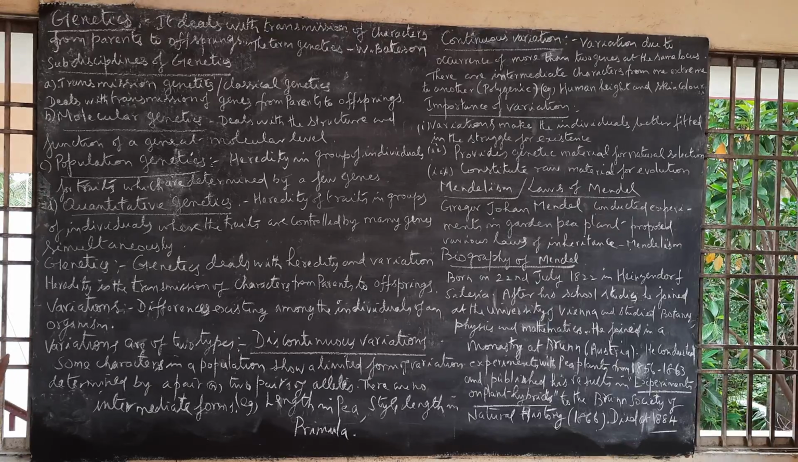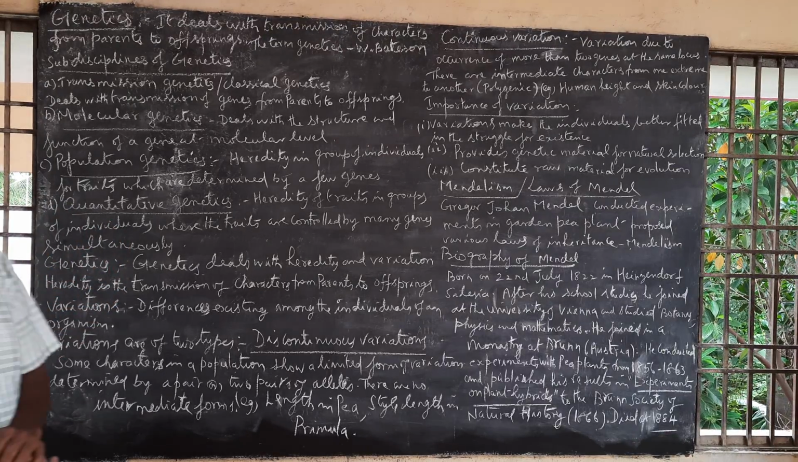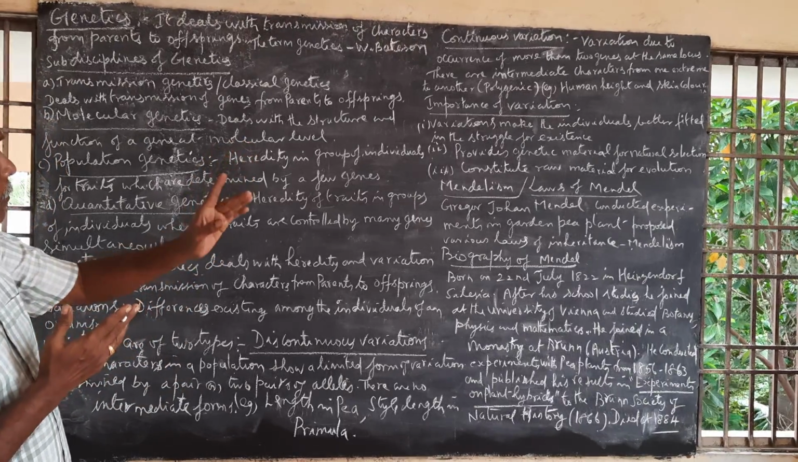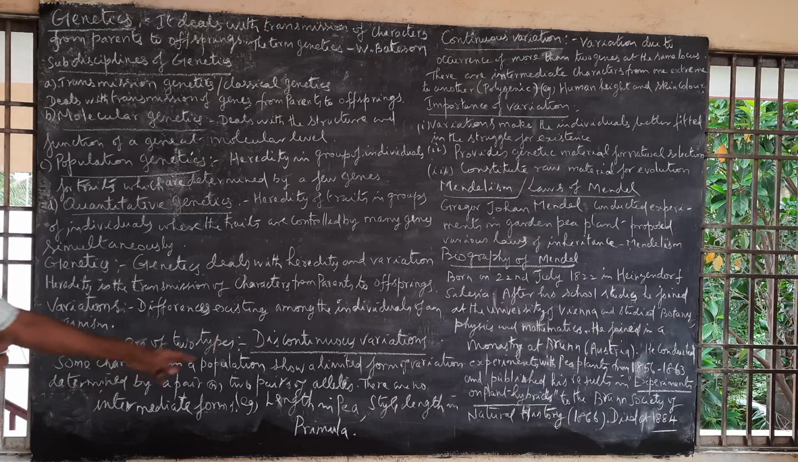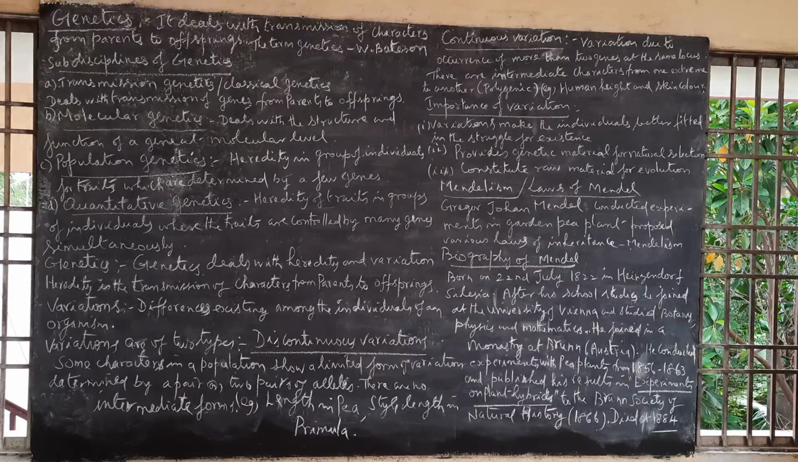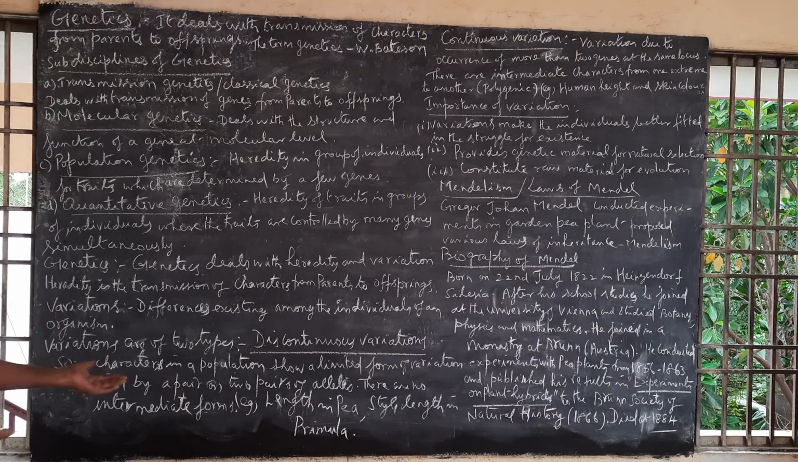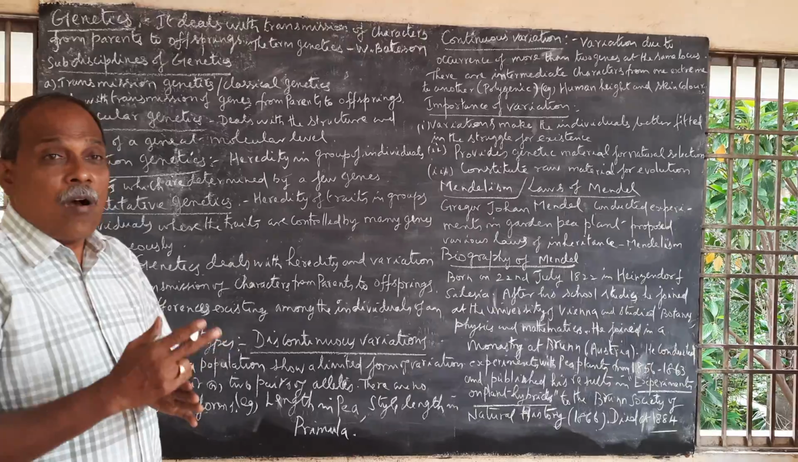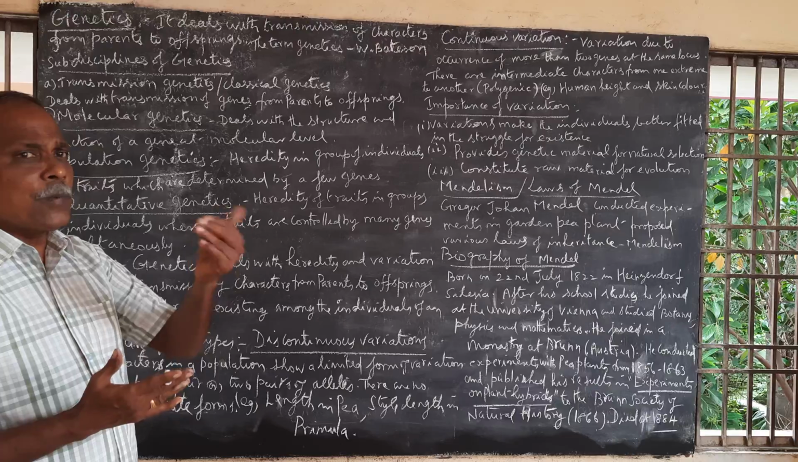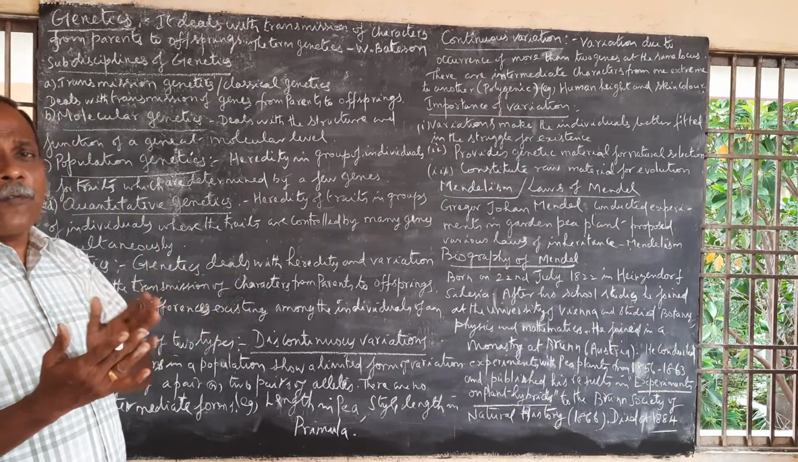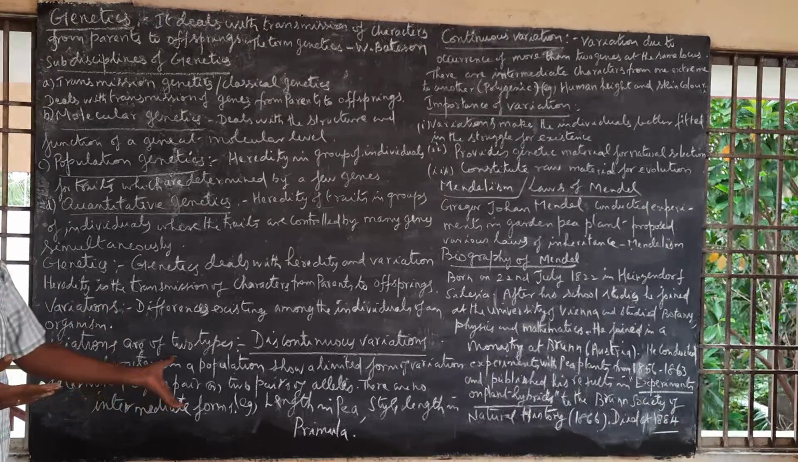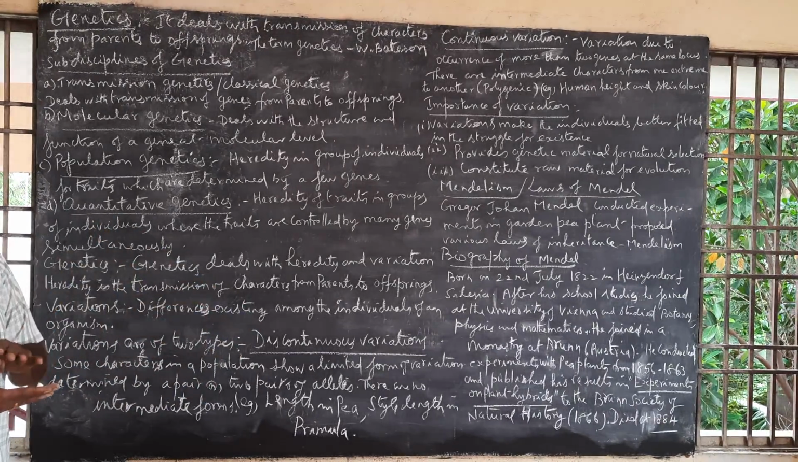Variations are of two types: continuous variation and discontinuous variation. First, discontinuous variation. Some characters in a population show a limited form of variation. Such characters are determined by a pair or two pairs of genes, and these characters are specific. There are no intermediate forms. The characters are not affected by environmental changes.